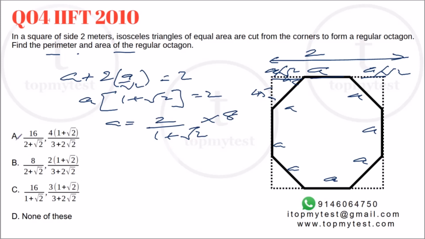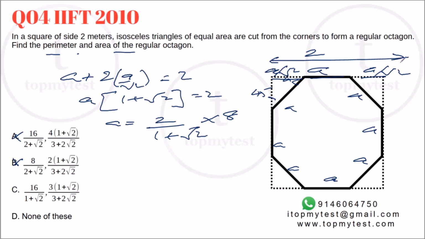So this is out, this is out. So it has to be this or none of these. We also have to find the area. What will be the area? Now, one way is to use the formula directly. We had the formula, but even if you don't remember the formula, you can still find out. How will you find out if you don't know the formula?